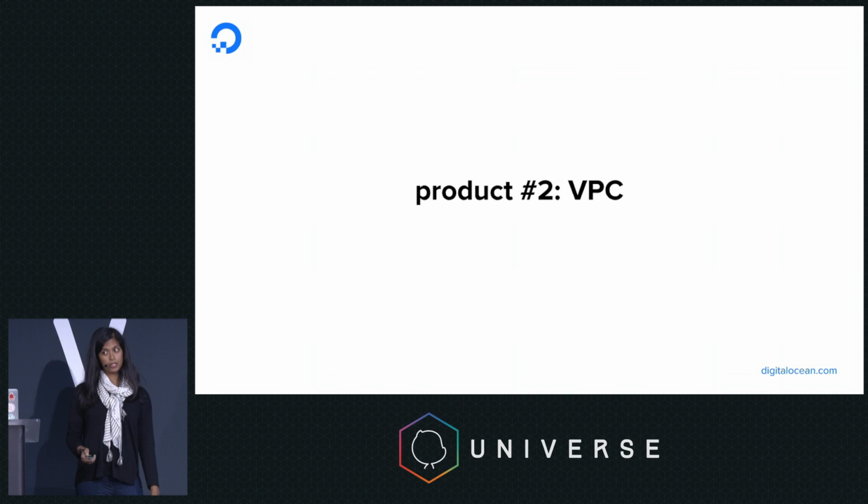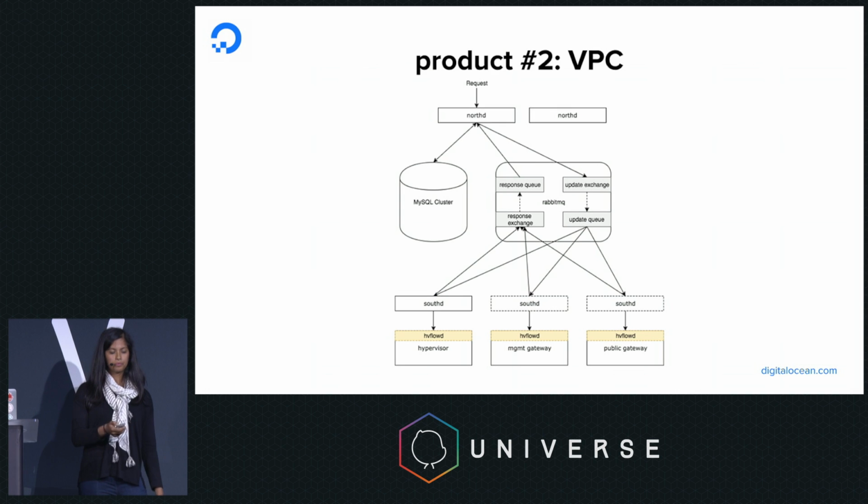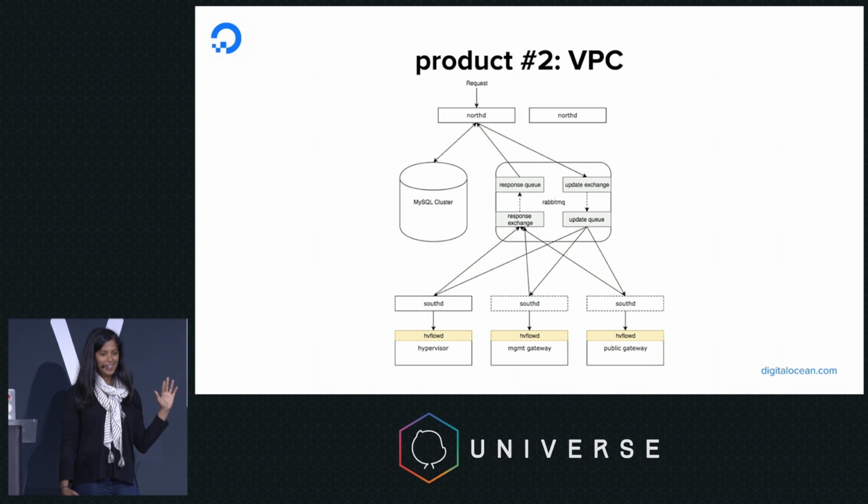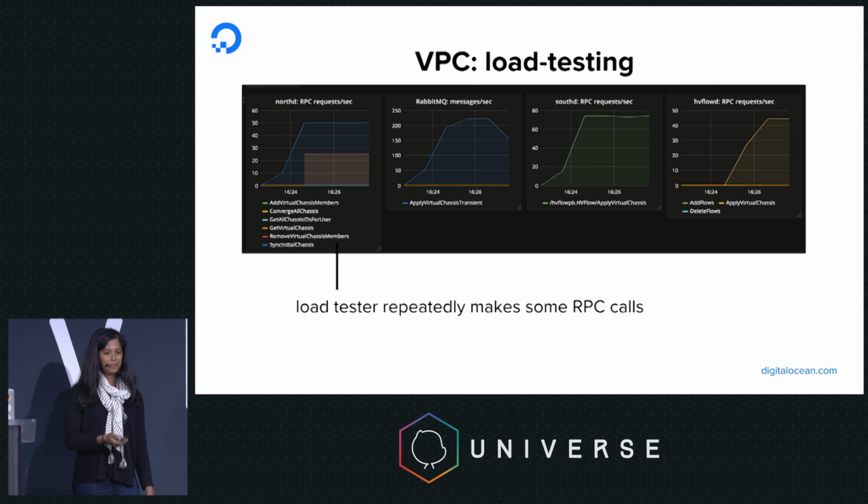The next product I want to talk about, also a networking product, released earlier this year, is called VPC, or Virtual Private Cloud. That's a fairly complicated architecture. Maybe the main takeaway is there are a lot of components. There's a MySQL cluster, there are the RabbitMQ queues, a bunch of them, and there are workers reading from those queues, and also a bunch of services sending things to those queues.